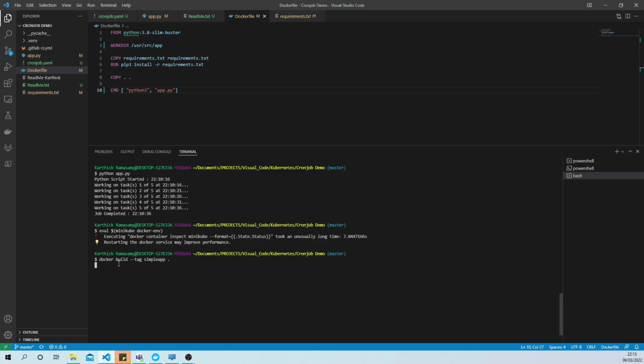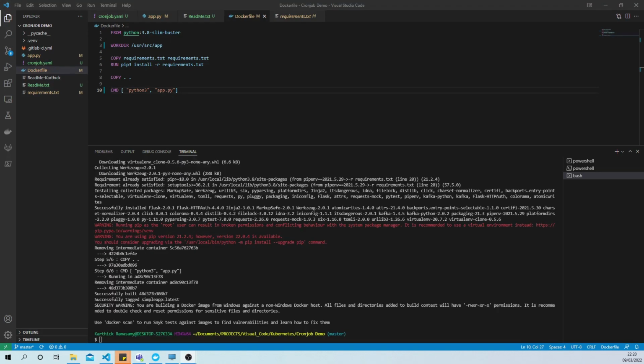So it will take a while, very much depending on our system's configuration. Okay, let's pause this video and come back once the image has been built. Okay, it took almost 8 minutes to complete building this Docker image. Let's see whether it's been successful or not.